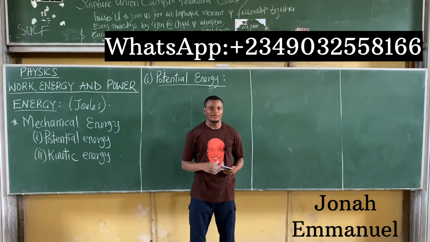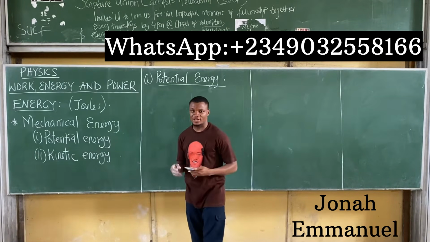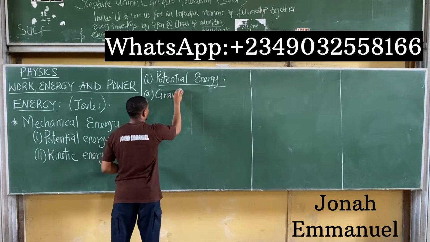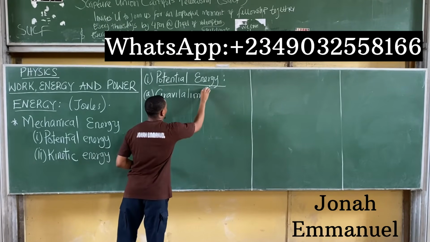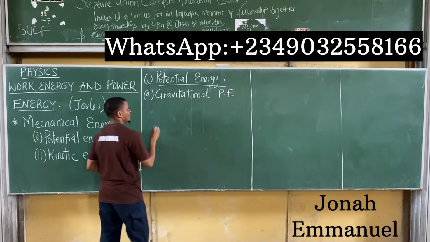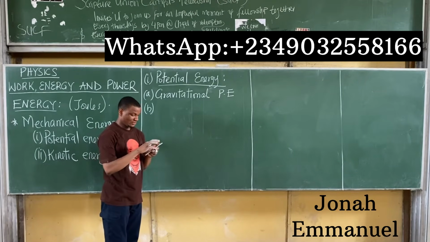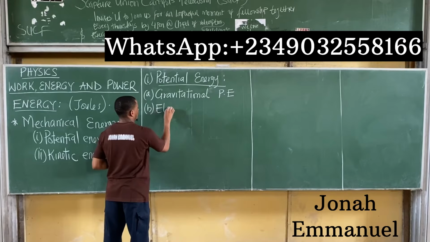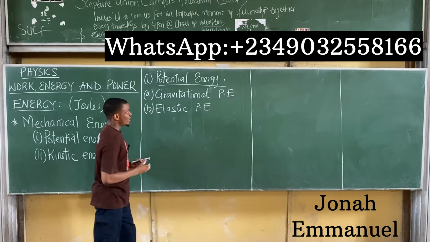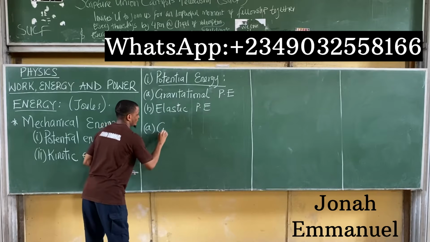All right, so let's look at the concept of potential energy. Note that under potential energy, we have two types. The first one, A, is called the gravitational potential energy. I'll use PE for potential energy. The second type of potential energy is called the elastic potential energy. Now, I'll explain these two in a bit more detail. So the first one, let's look at gravitational potential energy.